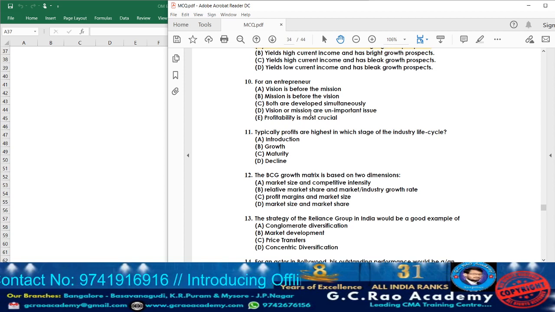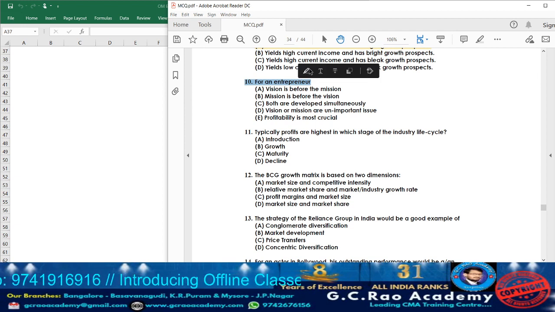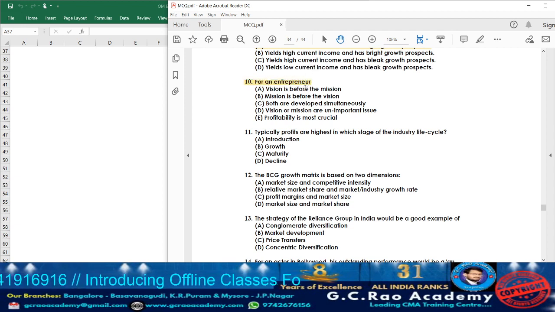Now let us move on to question 10. What they are telling, for an investor, for an entrepreneur, point number A, vision is before the mission. Point number B, they have given, mission is before the vision. Point number C, both are developed simultaneously. See, vision and mission cannot be developed simultaneously. So C cannot be the answer.